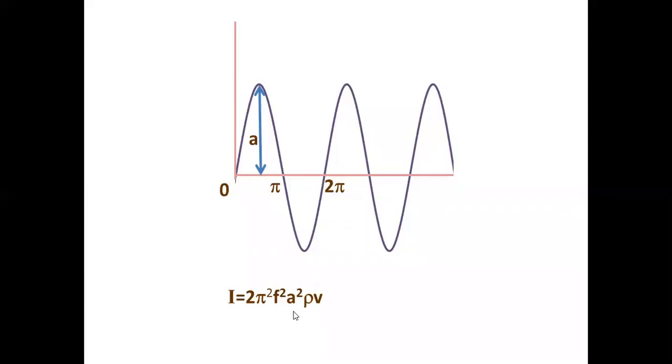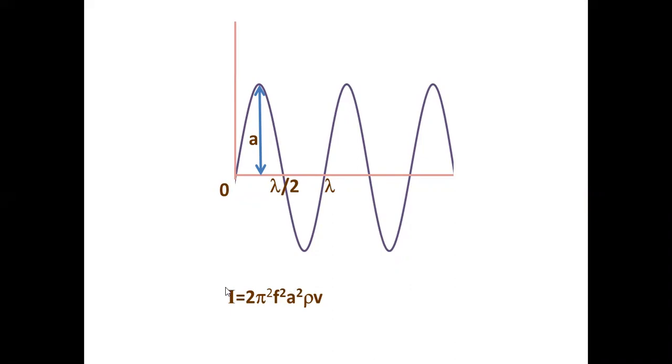If crest falls on trough, then you know that is the minimum amplitude. So amplitude keeps on changing. The only thing I want is that the intensity of a wave is directly proportional to the square of the amplitude. That is the main thing I want.